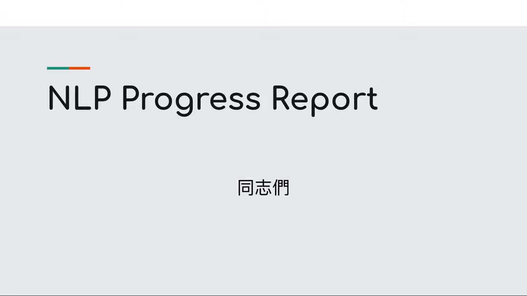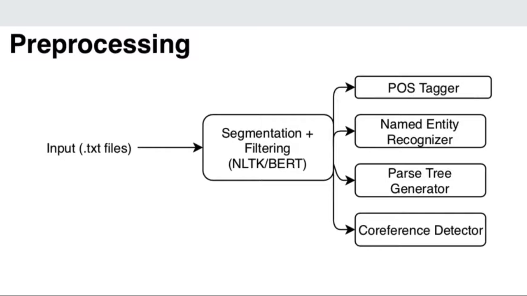This is the progress report for the QA system for Team Tongzhimen. The overall architecture of our system for question generating and question answering will first incorporate a preprocessor that will take in all of the input text files. The preprocessor will incorporate Python's Natural Language Toolkit, or NLTK, and bidirectional encoder representations from transformers, or BERT, to implement a POS tagger, a named entity recognizer, a parse tree generator, and a co-reference detector.